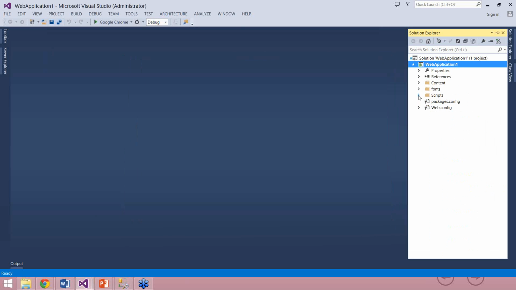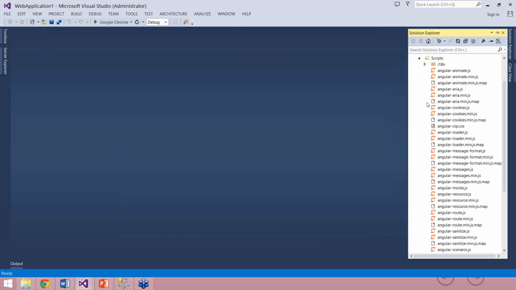Great. So here my project is ready for AngularJS development. You can see on your screen that all these AngularJS libraries are added there now, which I need to use in my project.